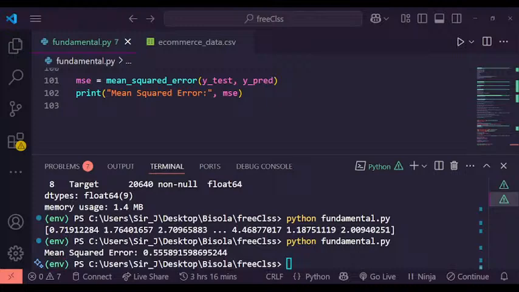Now I was saying that when you see a result like this, it tells you your error. The mean square error is 0.5, and this means so many things.